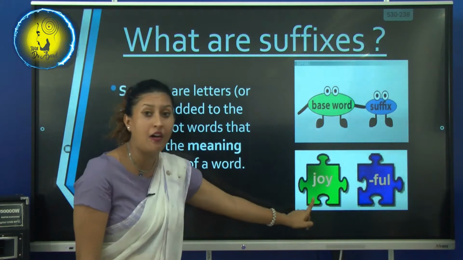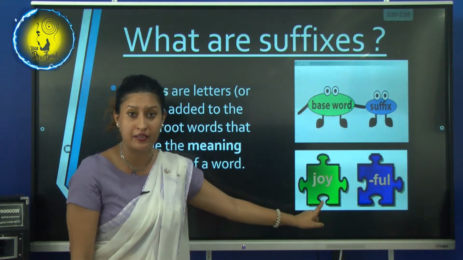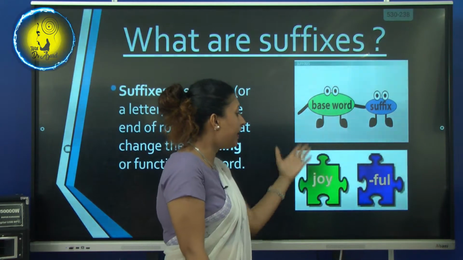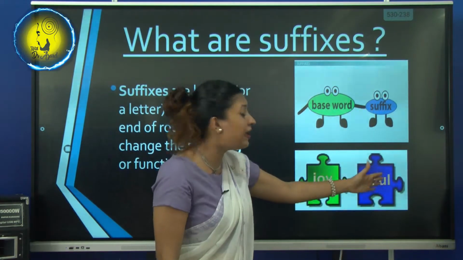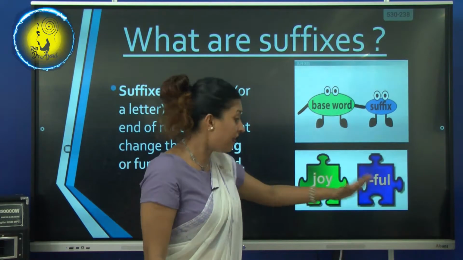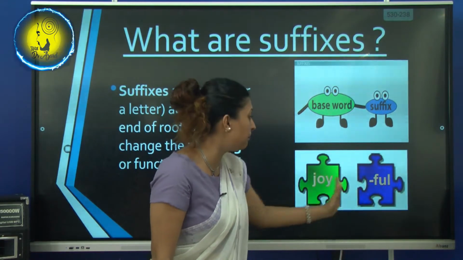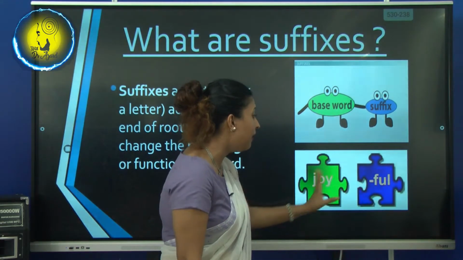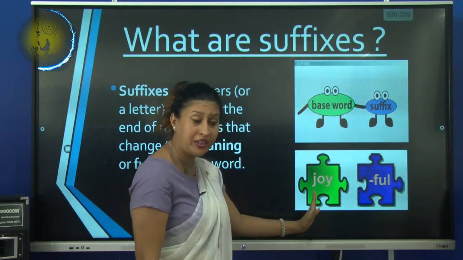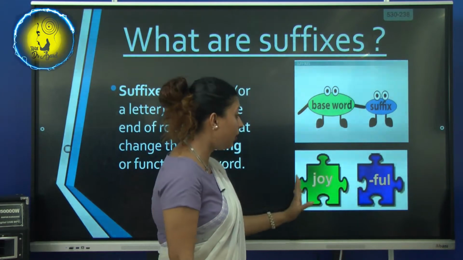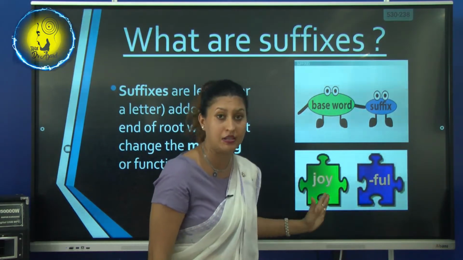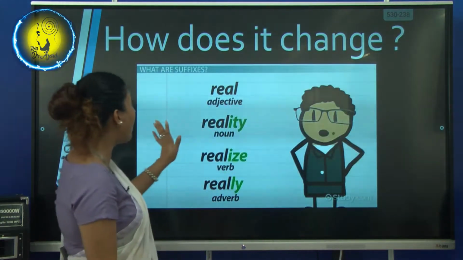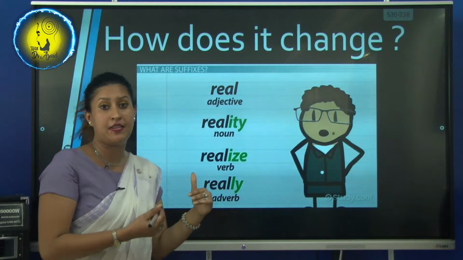See, joy. Joy is a feeling. So we say joyful. Full is the suffix. Joyful. Now it becomes one word. Two parts are there, the root word and the suffix. So it's joyful, my dear children.